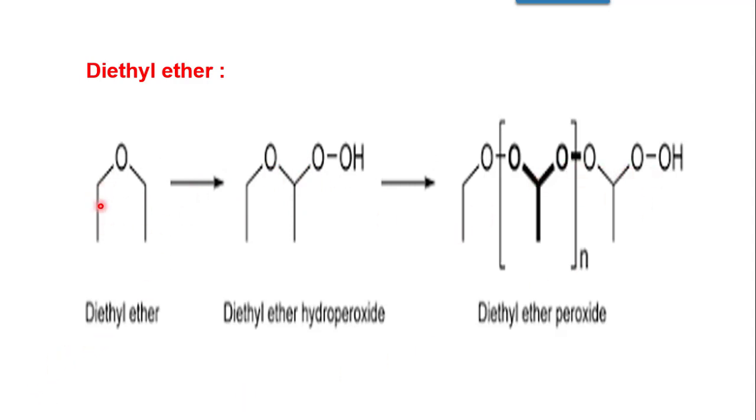So this is diethyl ether, CH2CH3, CH2CH3 and O. Then across this oxygen, on this bond, this OOH, that is diethyl hydroperoxide, is there, and from diethyl hydroperoxide the peroxide will be formed. So this O and the bond O will get combined. Then again on further oxidation, the next oxygen will get added and the chain will continue. So we have mentioned n. So diethyl ether forms peroxides, as you can see in the reaction, on atmospheric oxidation